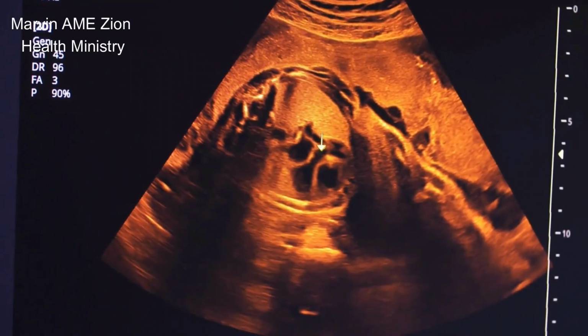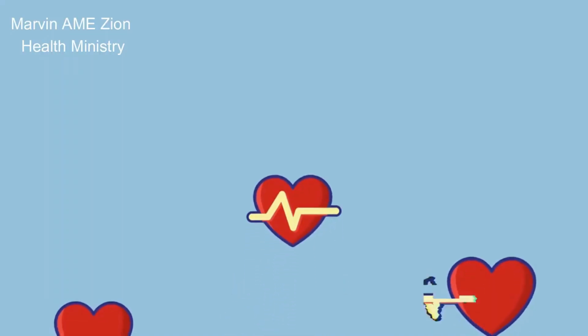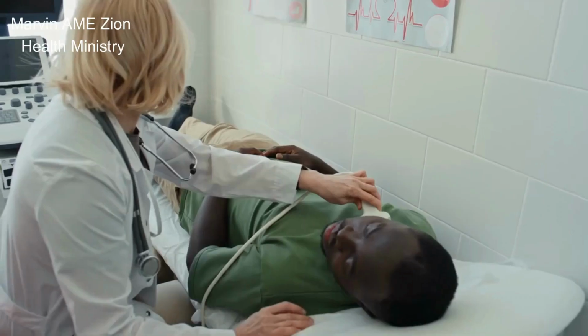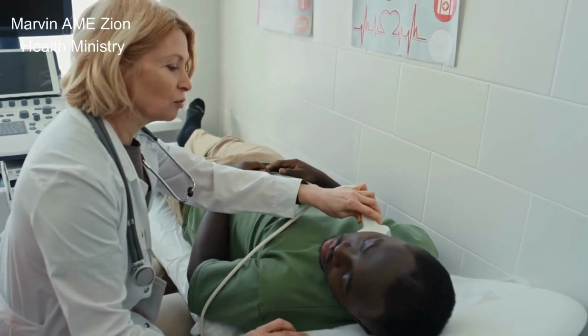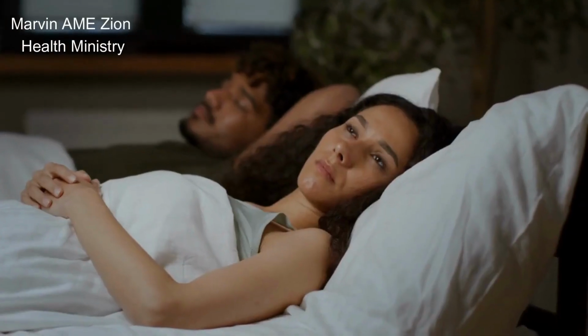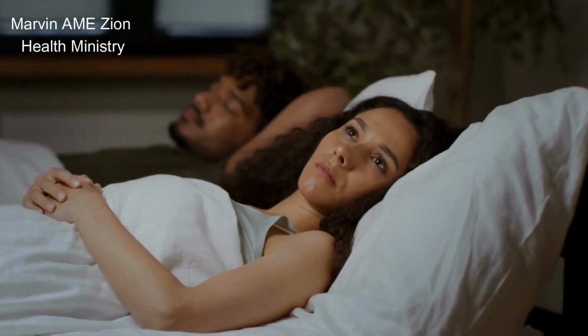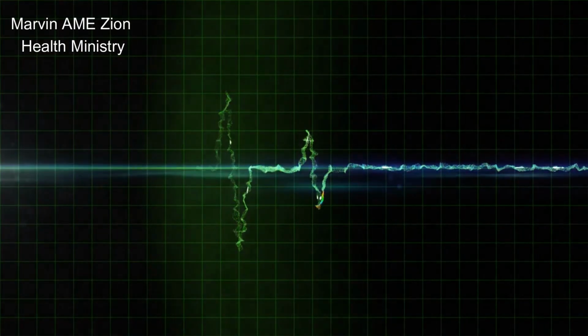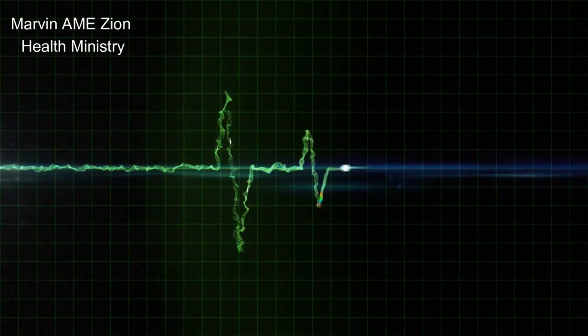3. Congenital heart disease. Being born with a heart condition may affect the heart's rhythm. 4. Thyroid disease. Having an overactive or underactive thyroid gland can raise the risk of irregular heartbeats. 5. Obstructive sleep apnea. This condition causes pauses in breathing during sleep. It can lead to a slow heartbeat, bradycardia, and irregular heartbeats, including atrial fibrillation.